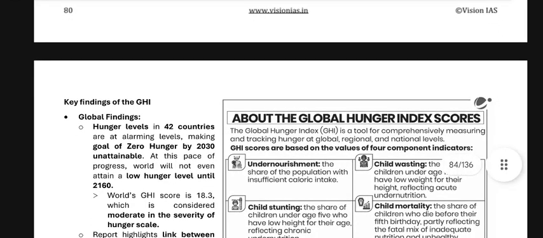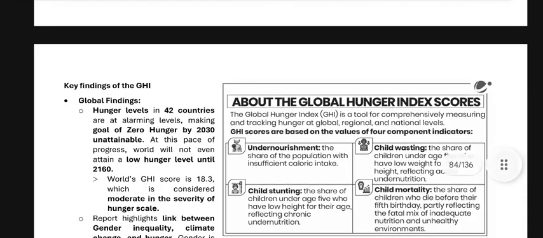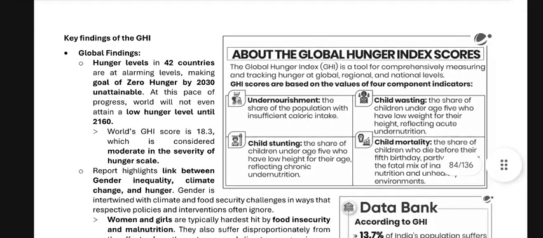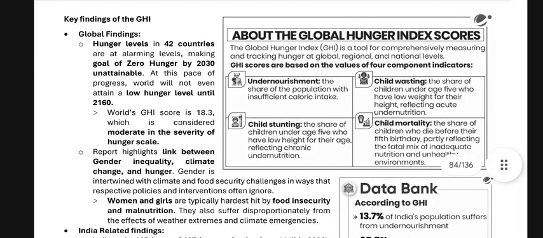Global findings: hunger levels in 42 countries are at alarming levels, making the goal of zero hunger by 2030 unattainable. At the current pace of progress, the world may not even attain a low hunger level until the year 2160. The world GHI score is 18.3, which is considered moderate.